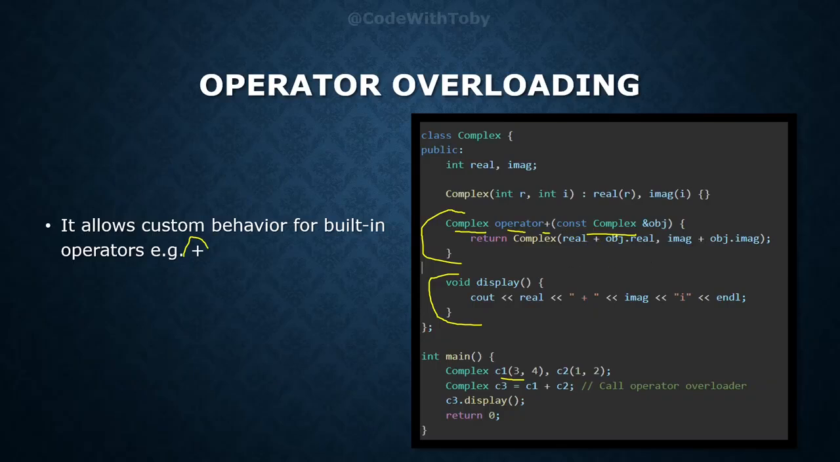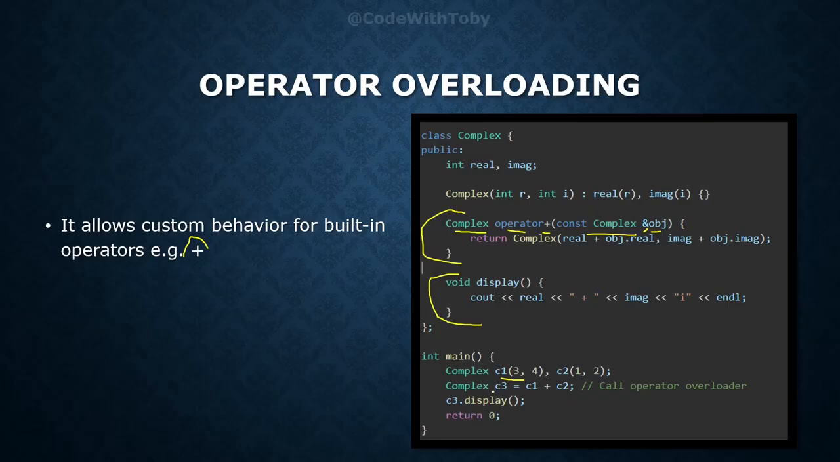Here, as you can see, we are passing this object as const. What's the reason behind it? Because we don't want to change this object, we just want to use it to perform some operation. And we are also passing it as a reference. What's the reason behind it? We just don't want to call the copy constructor multiple times.